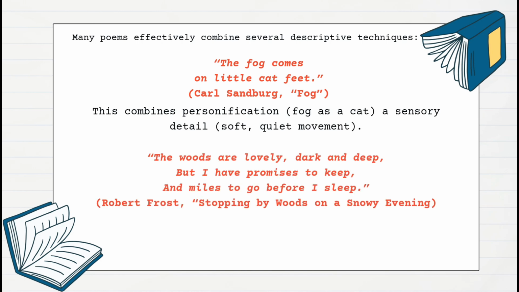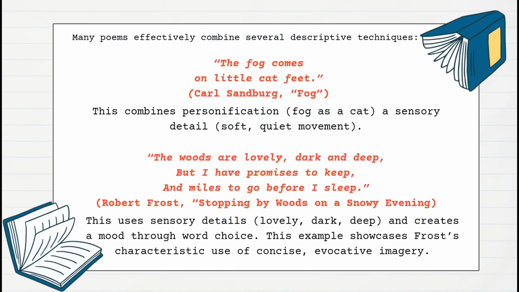The woods are lovely, dark and deep. But I have promises to keep. And miles to go before I sleep. An excerpt from Stopping by Woods on a Snowy Evening by Robert Frost. This uses sensory details such as lovely, dark, deep, and creates a mood through word choice. This example showcases Frost's characteristic use of concise, evocative imagery.